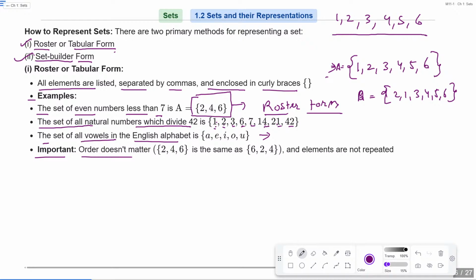Okay. कोई भी element कहीं भी हो सकता है. Is that clear? Order does not matter in the set. Okay, it's written as 2, 4, 6. You can write also 6, 2, 4. And elements are not repeated. Okay, we can't repeat element in the roster form or set. Is that clear?